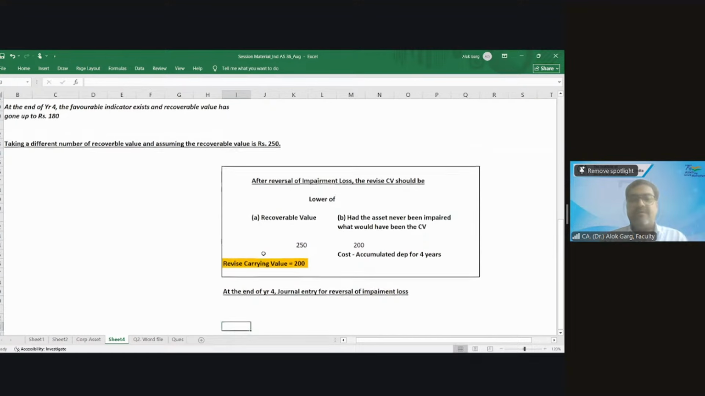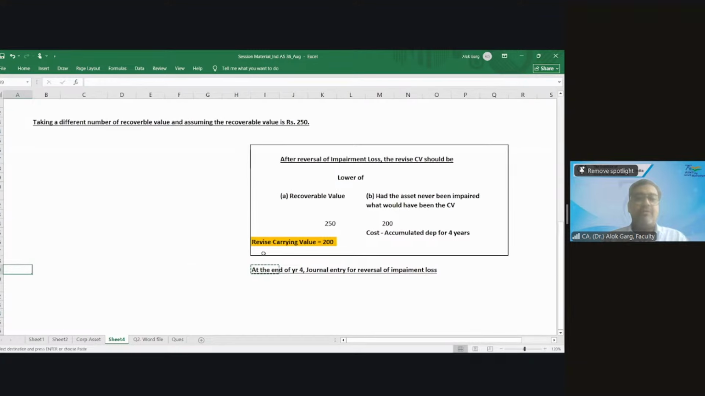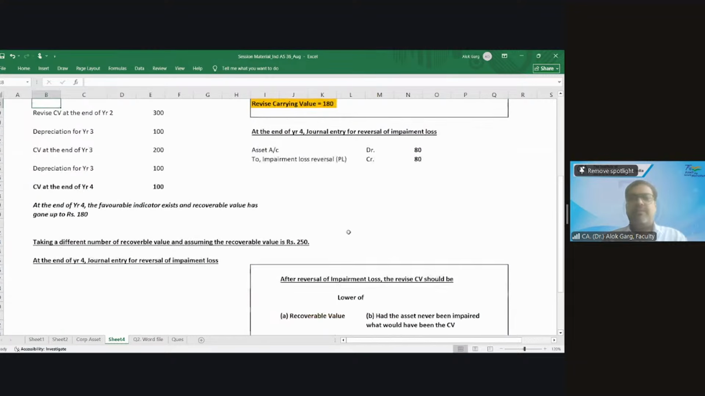200. What is the accounting entry at the end of year 4? What is the journal entry for the reversal of impairment loss? Asset account debit to impairment loss reversal, 100.